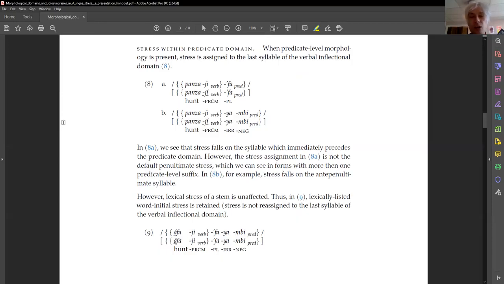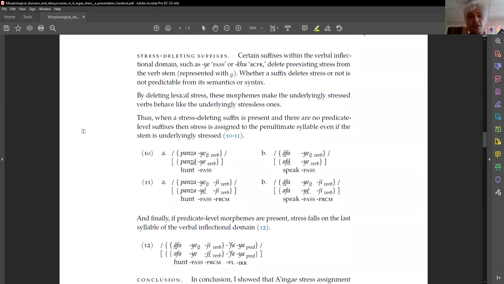In 8b, for example, stress falls on the antepenultimate syllable, panzahiyambi. However, lexical stress of a stem is unaffected. Thus, in 9, afahifayambi, lexically listed word-initial stress is retained. Stress is not reassigned to the last syllable of the verbal inflectional domain.